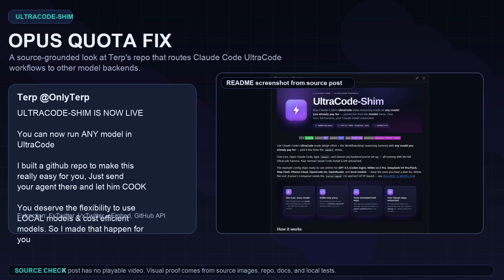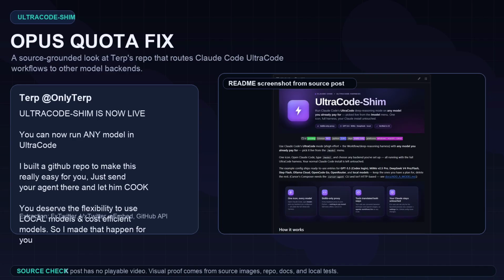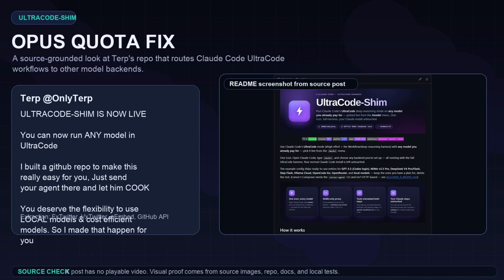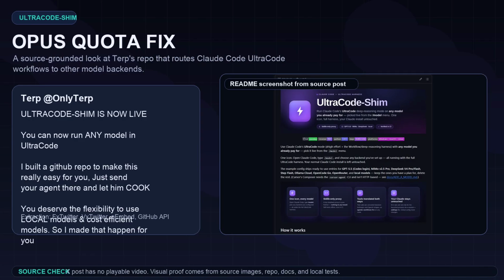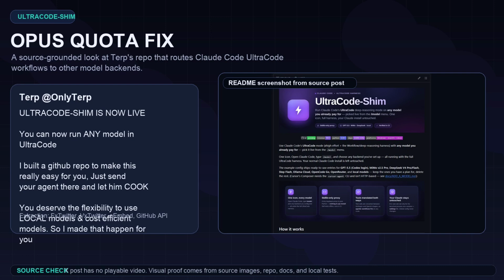The source claim is simple: keep the UltraCode workflow harness, but route it to models you already pay for, including GPT 5.5 through Codex Login, MIMO, DeepSeek, OpenRouter, Alma Cloud, local servers, and even an experimental Cursor Composer bridge.